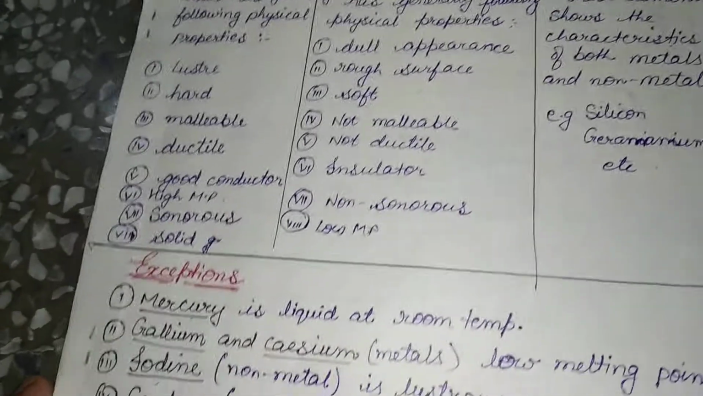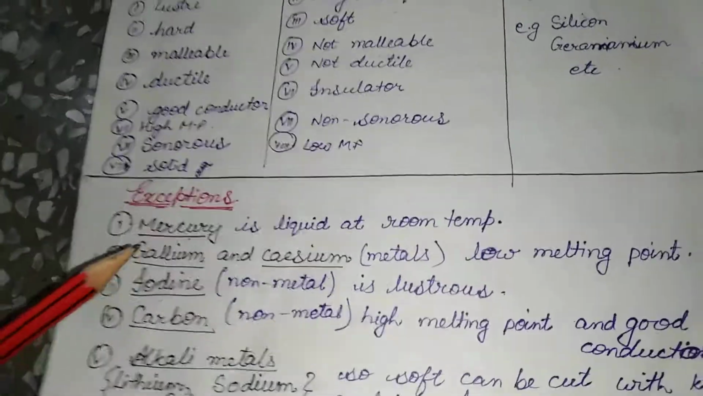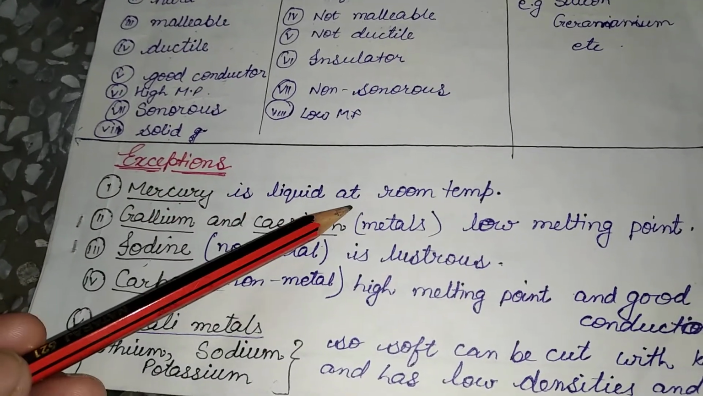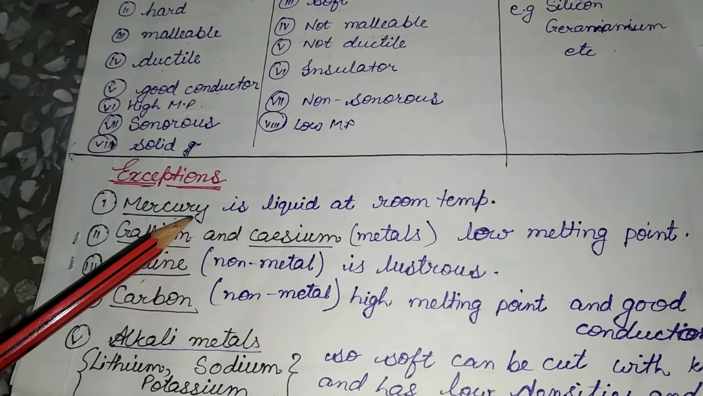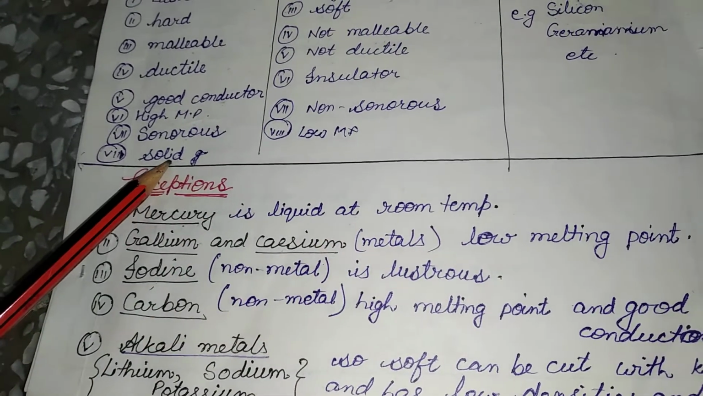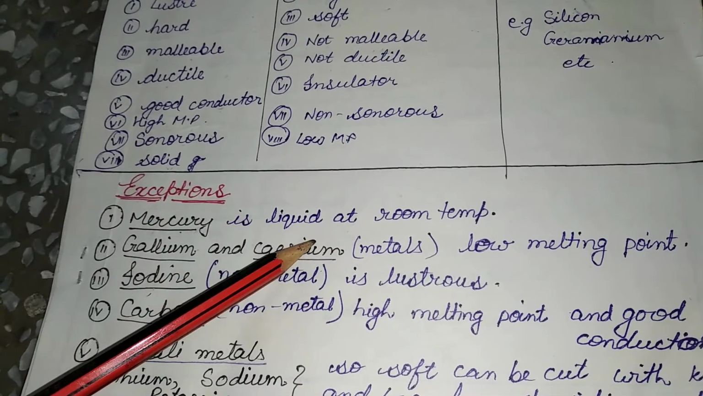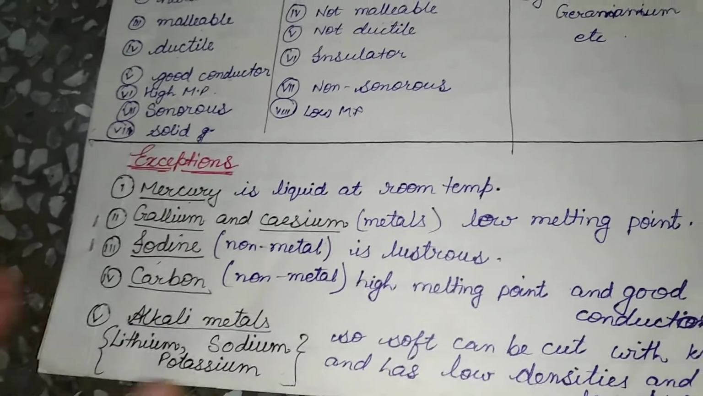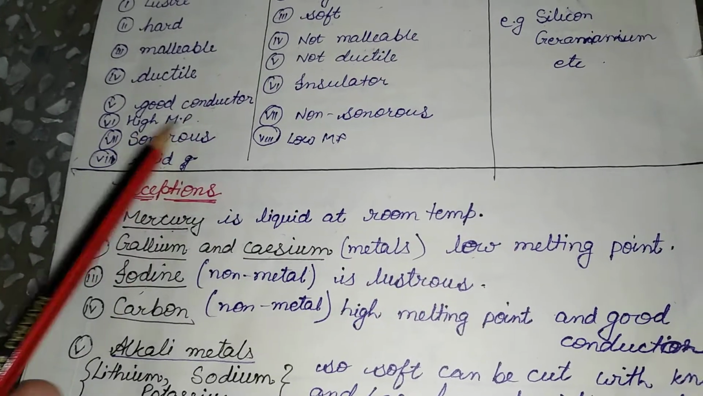Now there are some exceptions regarding the general properties we have discussed. Mercury is liquid at room temperature. We have studied that metals are solid, but mercury is a metal which is liquid at room temperature. It is used in thermometers. Gallium and caesium are also metals, but they have a low melting point, and we have studied that metals have a high melting point.